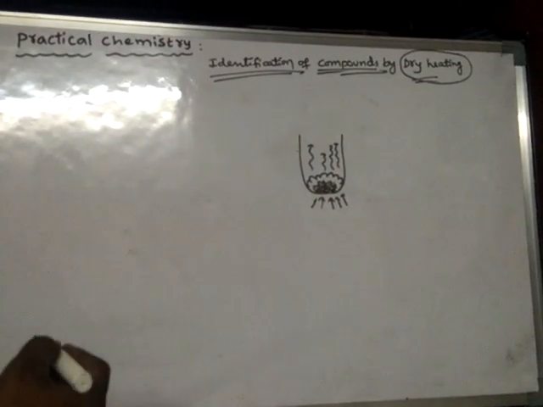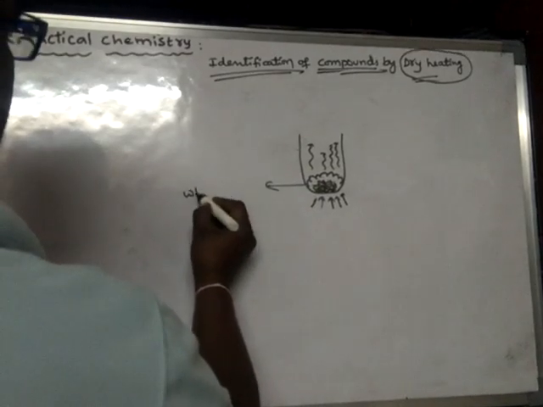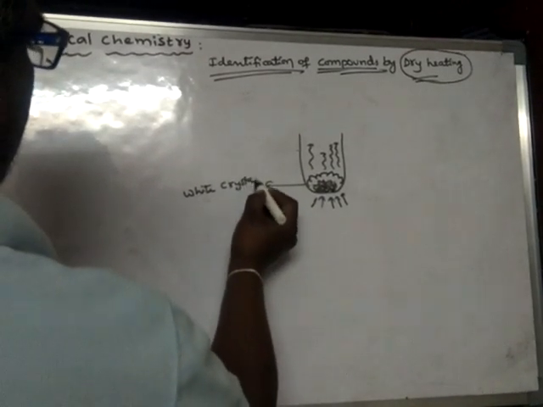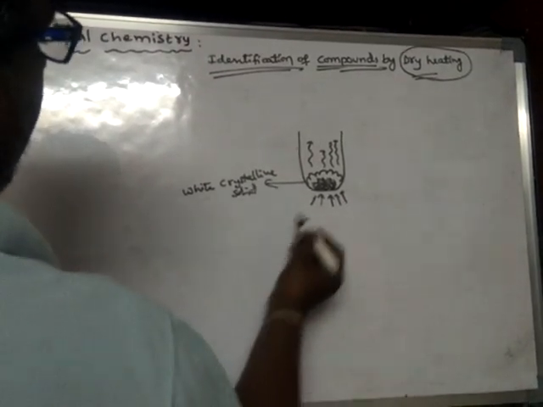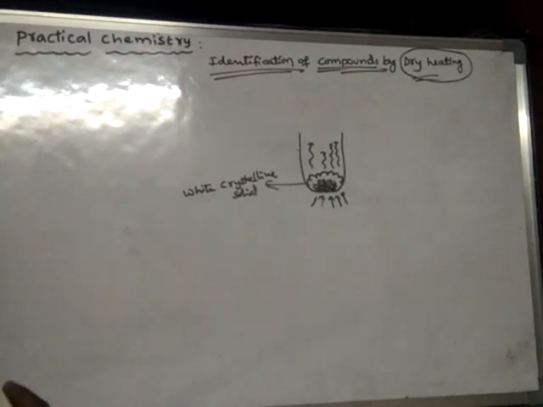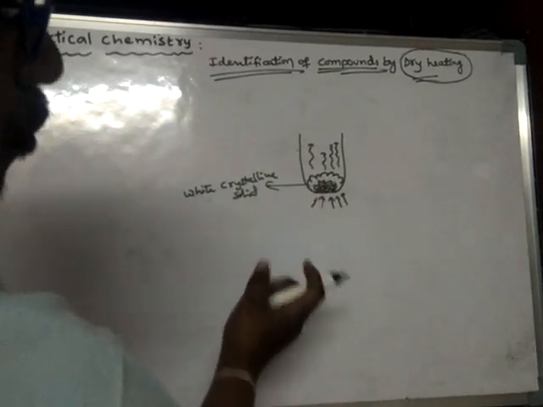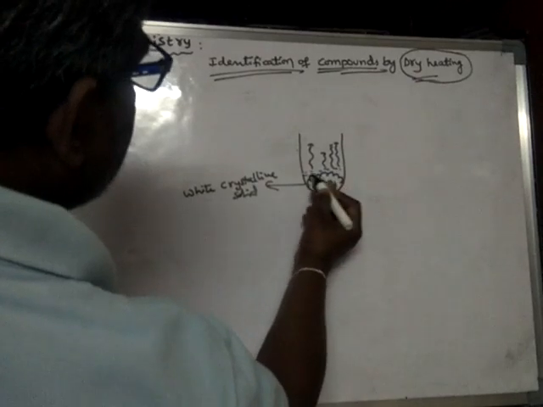It releases steamy vapors. So we have taken a white crystalline solid and heated it strongly. What happened? It swells, and finally it melts.